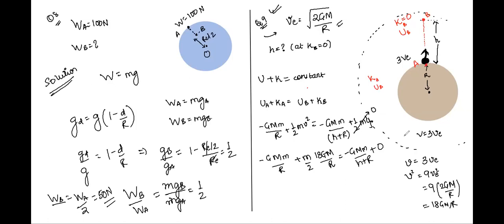Once we have this, we can cancel capital M and small m. Yes, we can cancel the common terms on both sides. G getting cancelled, capital M getting cancelled, small m also gets cancelled on all sides. Now let's write the remaining: 18 by 2 becomes 9. So we have minus 1 by R plus 9 by R is equal to minus 1 by R plus H. Am I correct in writing this? Have a look. Yes, the minus sign on the RHS. Great.